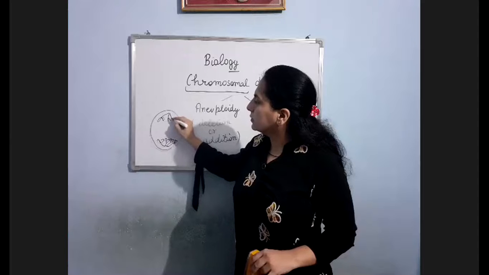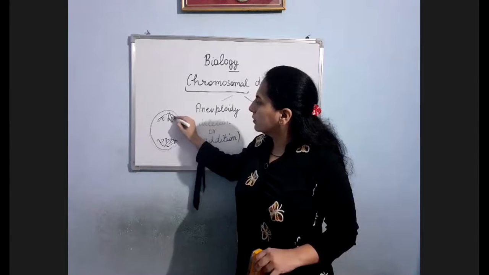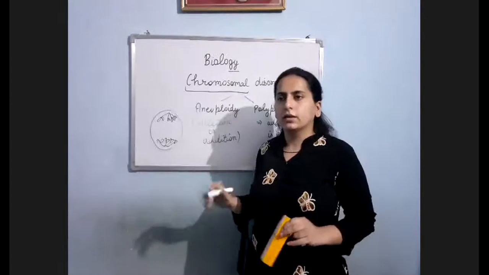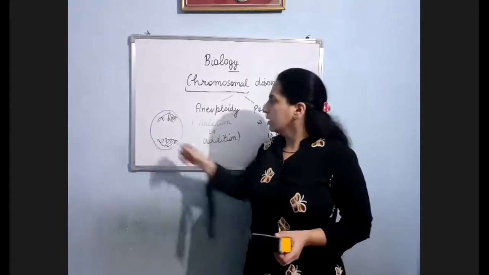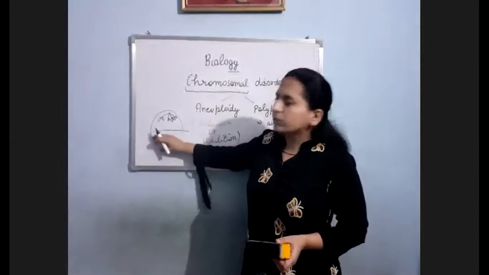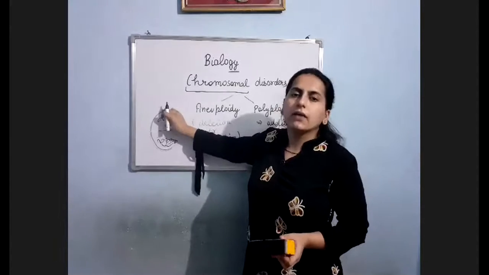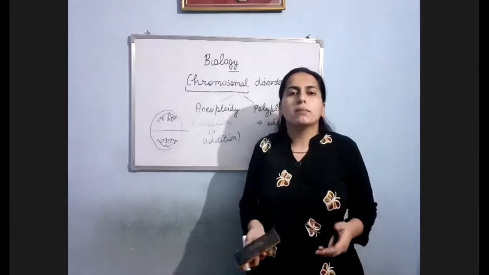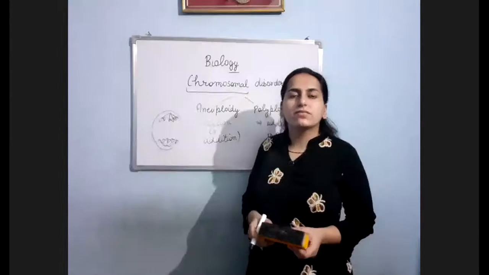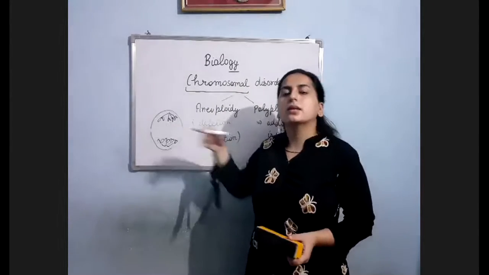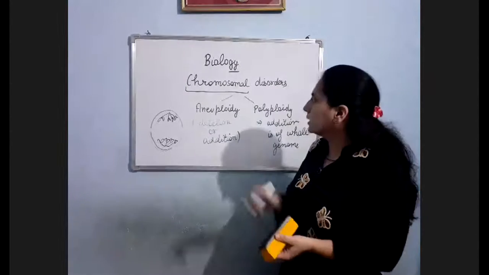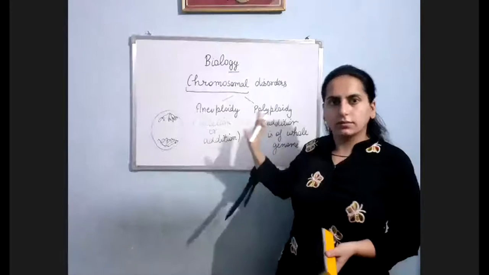Now what should be the condition in telophase? In anaphase there was no problem, the four chromosomes separate properly. Now in telophase it was supposed that there must be cell division, right? So that this cell will be having 2n set, this cell will be having 2n set. But sometimes there is no cell division. So now what will happen? The resultant offspring will be having 2n plus 2n. The resultant baby will be having how many chromosomes? 4n. So basically aneuploidy and polyploidy, am I clear?